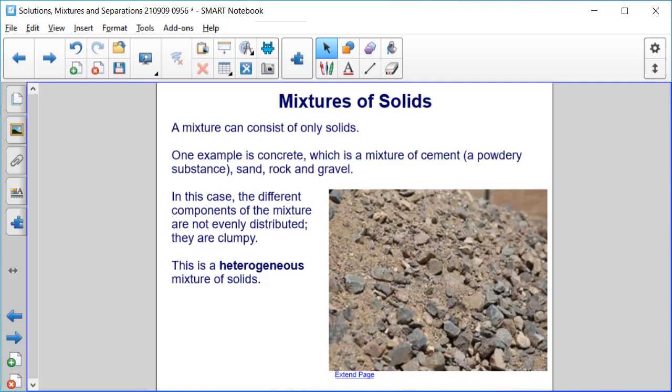We had talked about how in this course we're going to focus primarily on solutions involving liquids, but a mixture can consist of only solids. One example is concrete, which is a mixture of cement, a powdery substance, sand, rock, and gravel. In this case, the different components of the mixture are not evenly distributed. They're clumpy, right? When you see concrete, you can see different pieces of the mixture throughout. This is what we would call a heterogeneous mixture of solids.